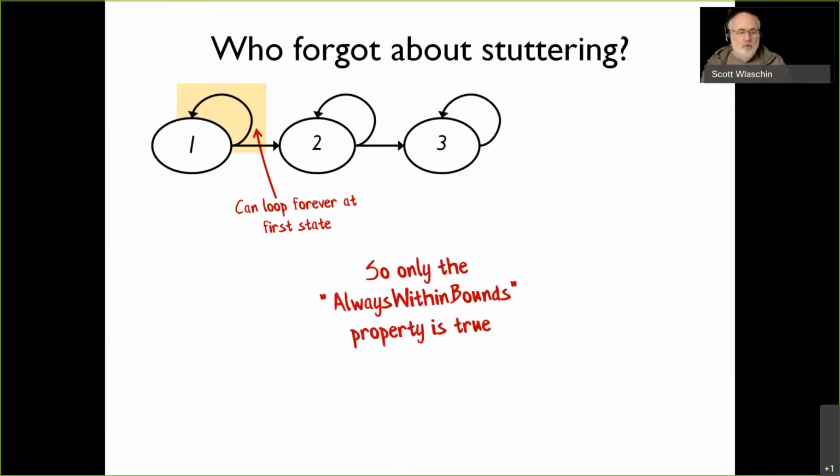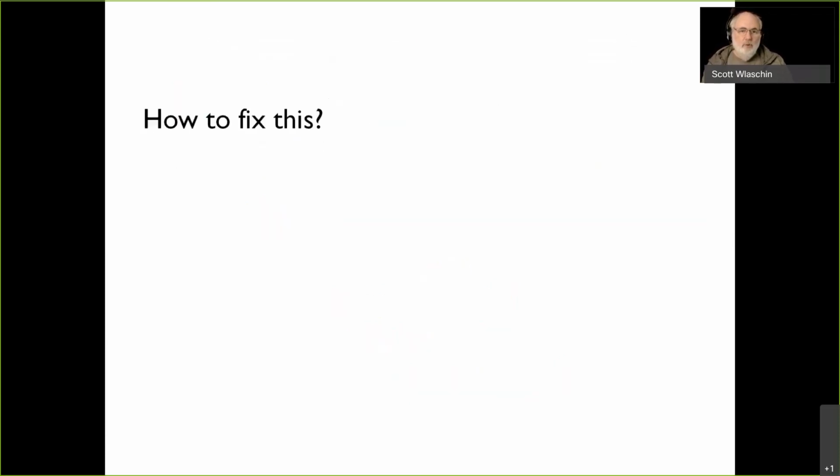One of the properties was true, which is the bounds. Was it always within bounds? Yes, it was. It was always greater or equal than 1 and less than or equal to 3, because the very first state was true. But none of the other ones came true because it never left the first state. That's kind of annoying. We went to this trouble to add this stuttering thing because we're supposed to add it to represent a good model. And yet as soon as we add it, it complains that it's just stuck in an infinite loop. That's not very helpful. So how can we fix this?